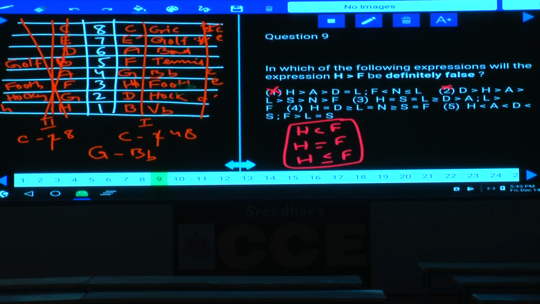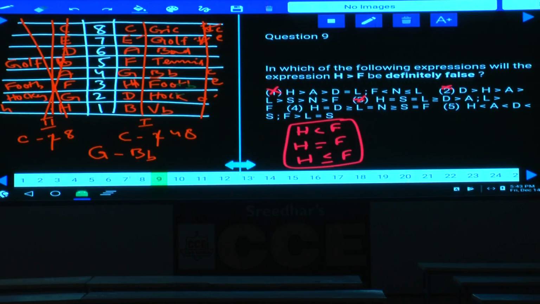Next, choice 3, the relation between H and F. The element which is common is L. H equals L, and L greater than F means H greater than F is true, hence H greater than F false is ruled out. Next one, choice 4, the relation between H and F: again H is greater than or equal to F, isn't it? As it is greater than or equal to F, H greater than F cannot be false, it can be true as well. Finally, we are left with what?